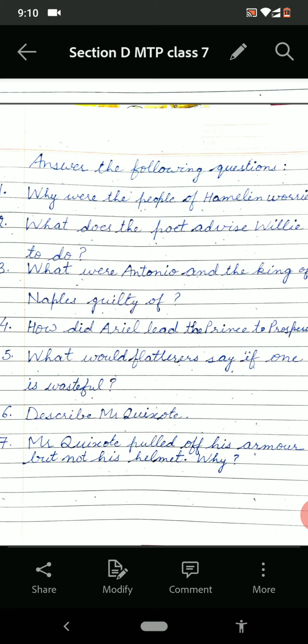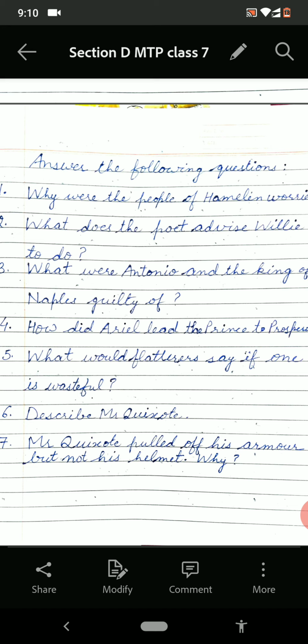Then the next question, what would flatterers say if one is wasteful? They will call him the king, saying that you are the king because you have a lot of money to spend on we people. Describe Mr. Kyothi.